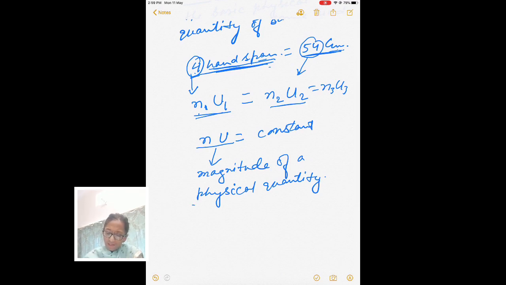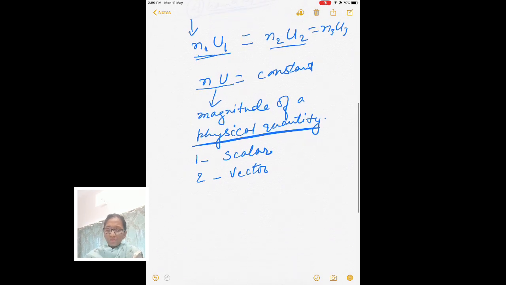Now a physical quantity can be of two kinds. Number one, scalar physical quantity, and number two, vector. For a scalar physical quantity, the complete description is only a number and one unit. Complete description. You do not need anything more.